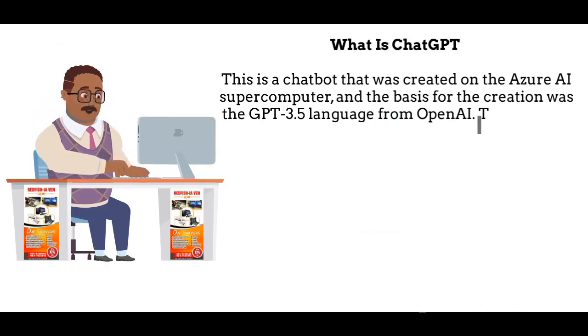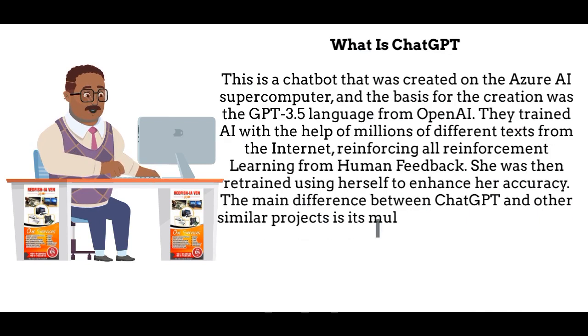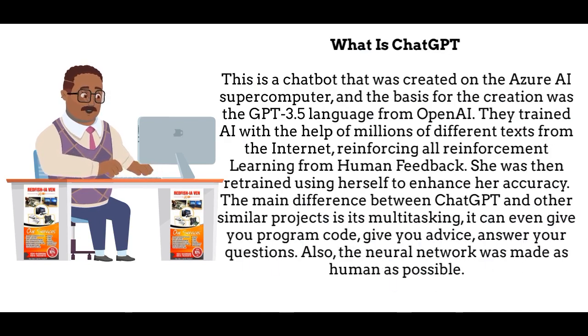What is ChatGPT? This is a chatbot that was created on the Azure AI supercomputer, and the basis for the creation was the GPT 3.5 language model from OpenAI. They trained the AI with the help of millions of different texts from the internet, using reinforcement learning from human feedback. It was then retrained using itself to enhance its accuracy.